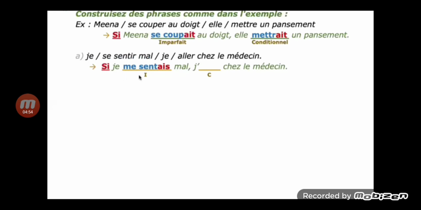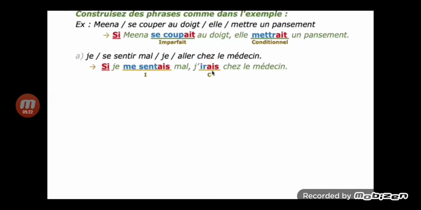According to the subject je, the imperfect ending is ais. Here the verb aller should be in conditional. So the future stem of aller is ir.